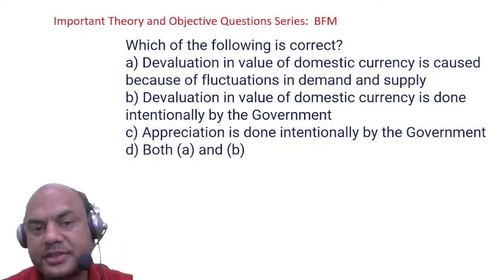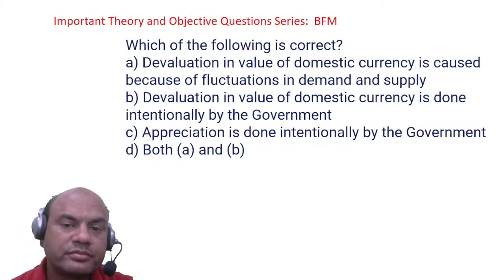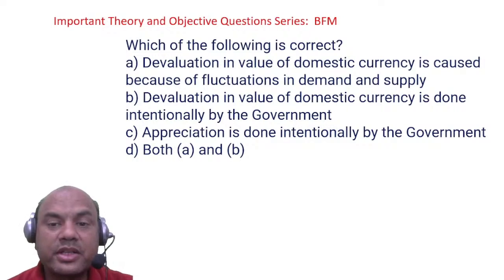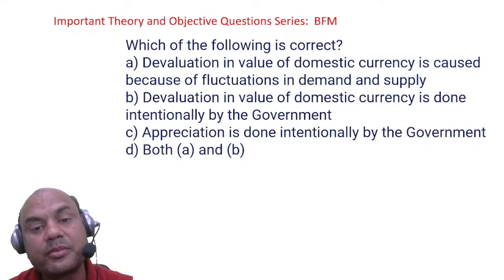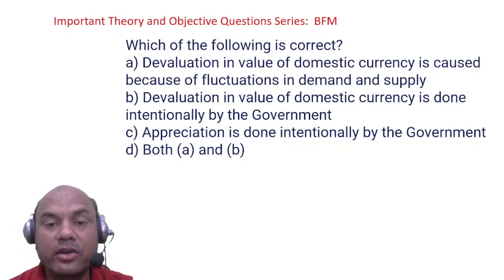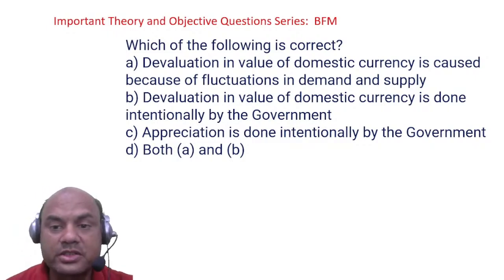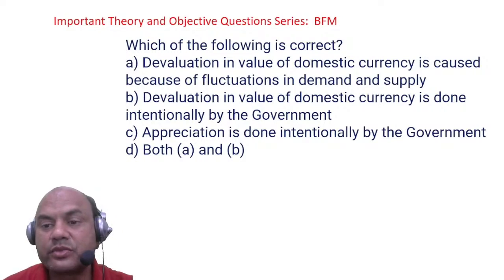What is the answer? Yes, everyone. Devaluation in the value of the domestic currency is caused because of fluctuations. Devaluation is done by the government. Revaluation is done by the government. So this is false, right? So this is false.